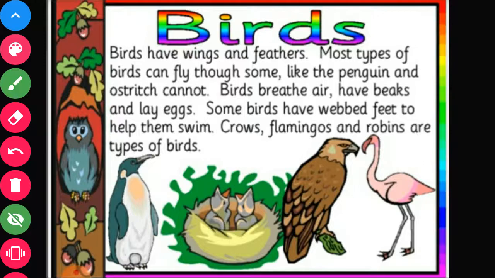One more important characteristic is that they have hollow or pneumatic bones. These hollow bones make the body light to help them to fly.